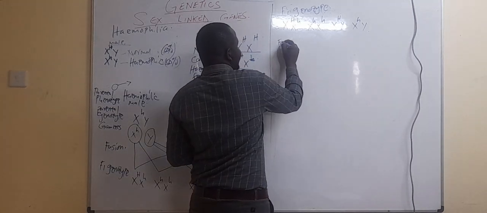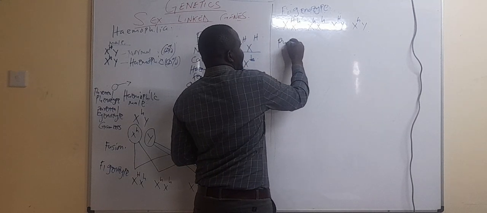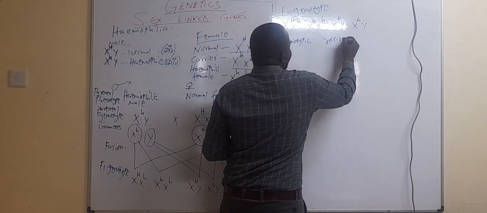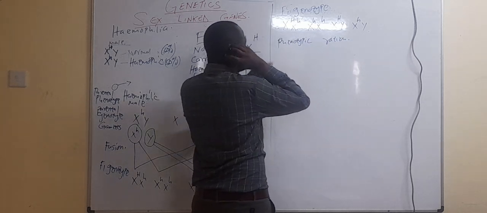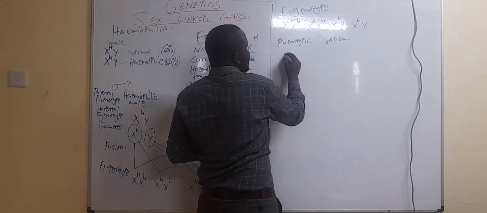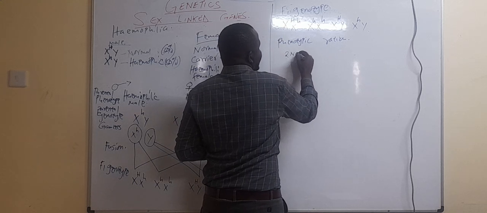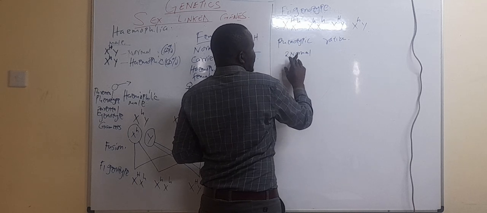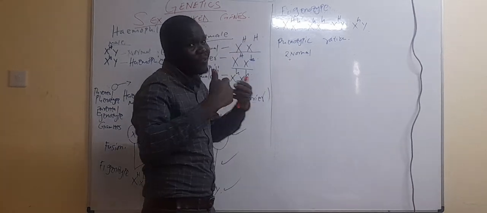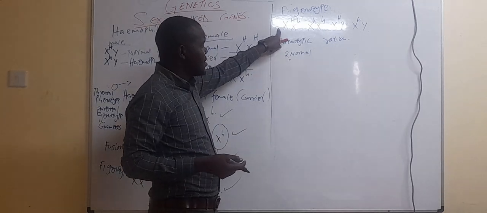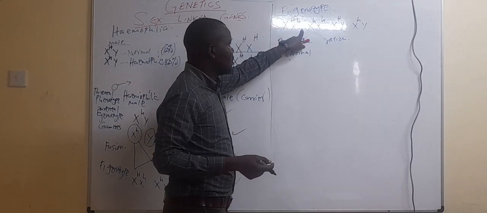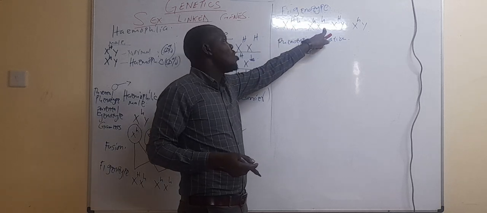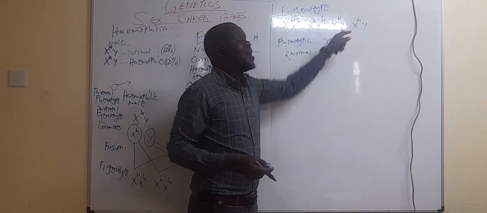In terms of the ratios, for F1 we have the phenotypic ratio. On the phenotypic ratio, you can speak in terms of daughters and sons: 1 normal daughter to 1 haemophilic daughter to 1 normal son to 1 haemophilic son.